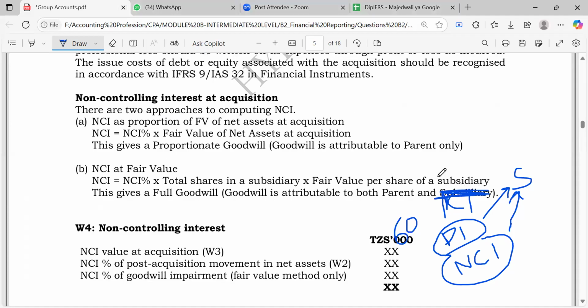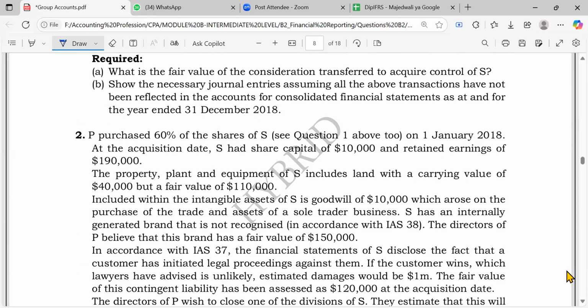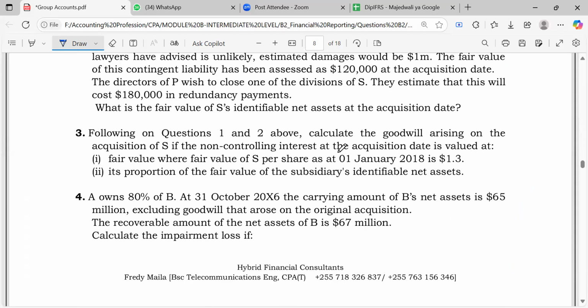So maybe let's go to that question of ours and compute the non-controlling interest at fair value now. Question 3 says, following on question 1 and 2 above, calculate the goodwill arising on the acquisition of S if the non-controlling interest at the acquisition date is valued at fair value and proportionate. We just get the NCI either way to get the goodwill, but no problem. Let's just get the fair value first of NCI.